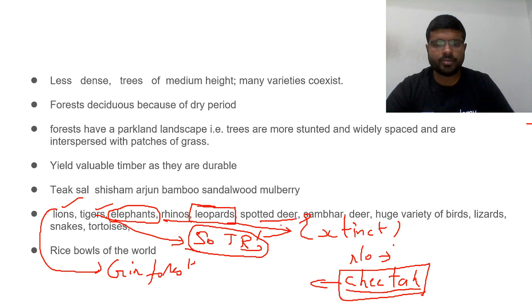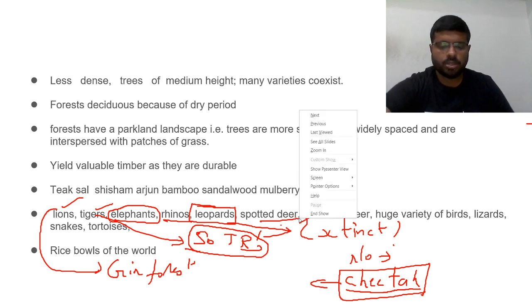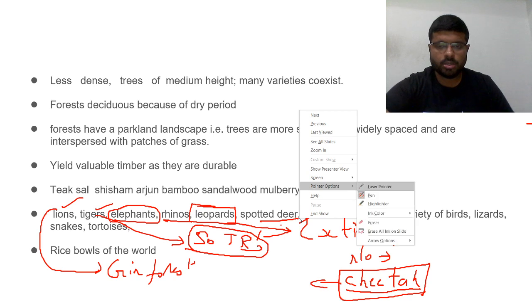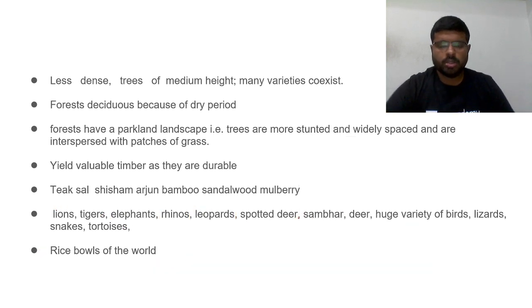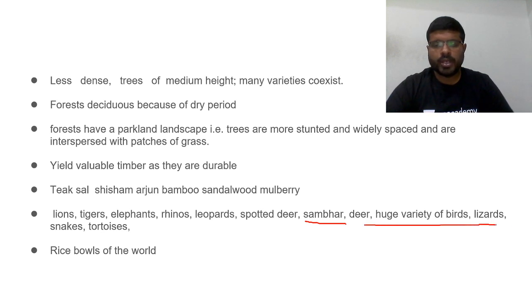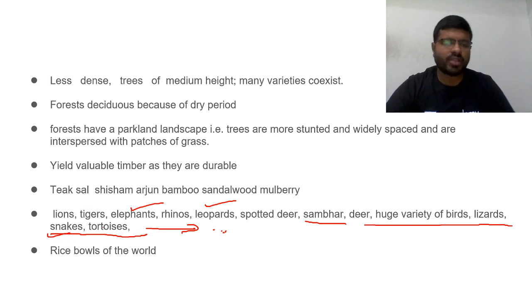Then spotted deer, then sambar deer, a huge variety of birds, lizards, snakes, tortoises, etc. All these are found in our country. Significantly, elephants, leopards, snakes. These are the most significant conflicts humans have with animals. Man-animal conflict.